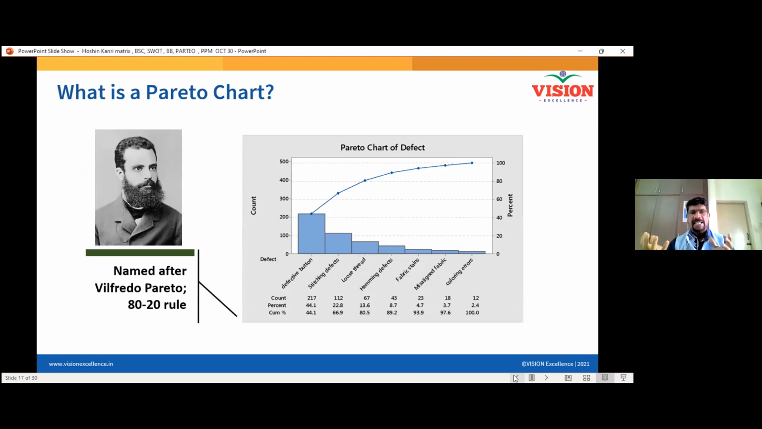Okay, he was an Italian economist, and Italy was under an economic crisis at the end of the 18th century, and they asked him to do a survey, and he gave a report that 80% of the wealth in Italy is owned by 20% of the people. In our country, it is very bad, I believe. So he said 80% of the wealth is owned by 20% of the people.